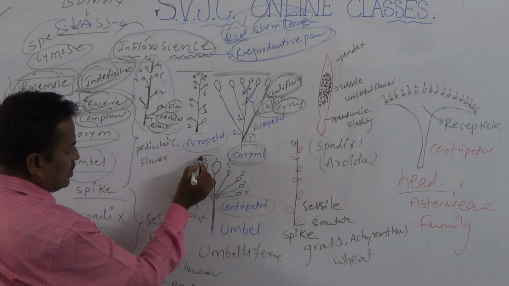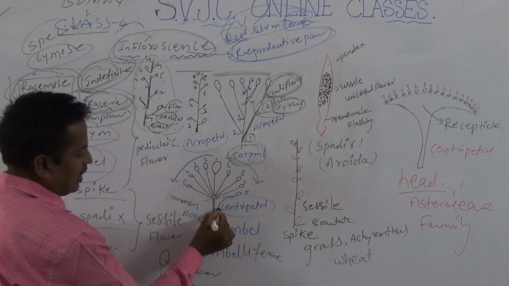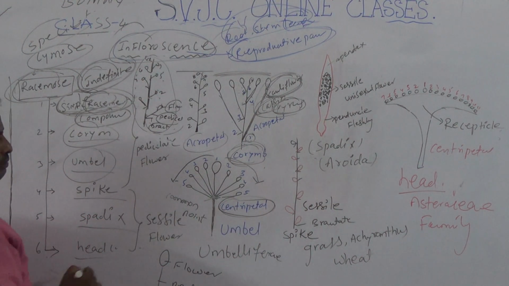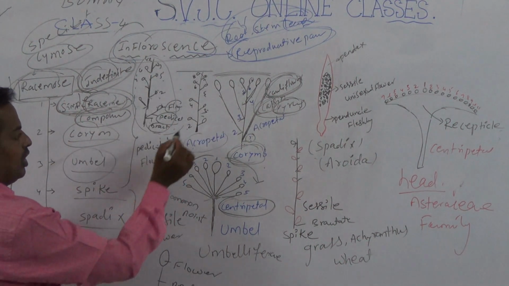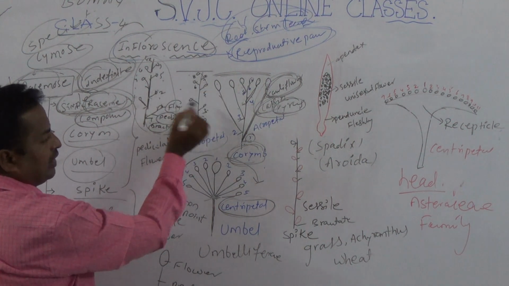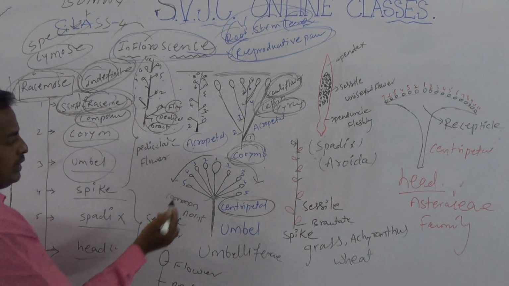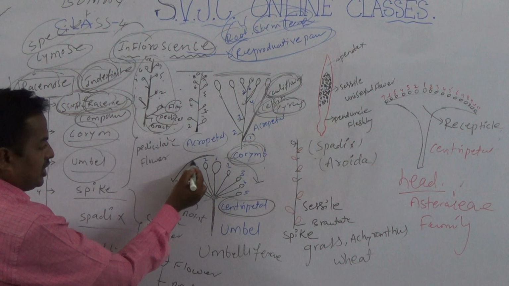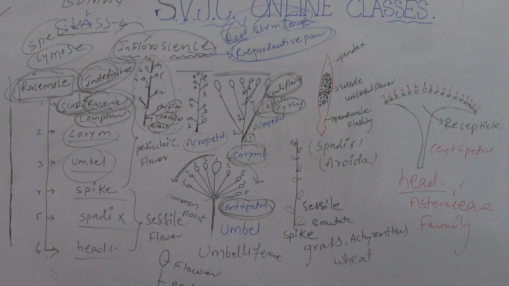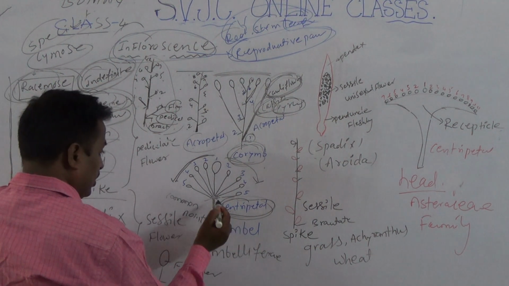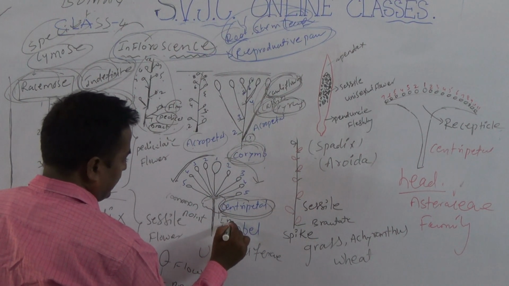The flowers are born from center to lateral, which is known as centripetal manner. But in the first one, raceme, the flowers are arranged in acropetal manner, nothing but base to apex, alternate manner. In umbel, the flowers are born in centripetal manner, nothing but the flowers are formed from center to lateral. It is called centripetal raceme. Are you clear? Then all flowers are protected by bracts, nothing but involucre of bracts.